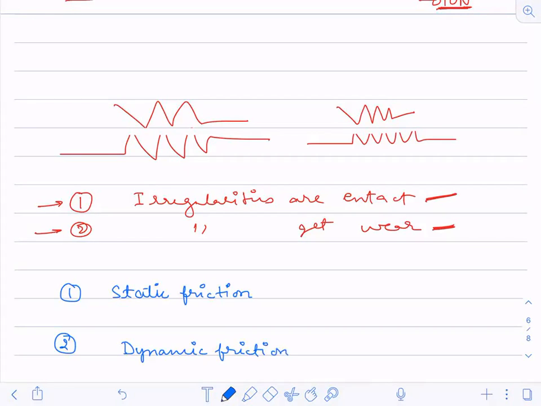Yes, kinetic friction, correct. Dynamic friction, or kinetic friction.